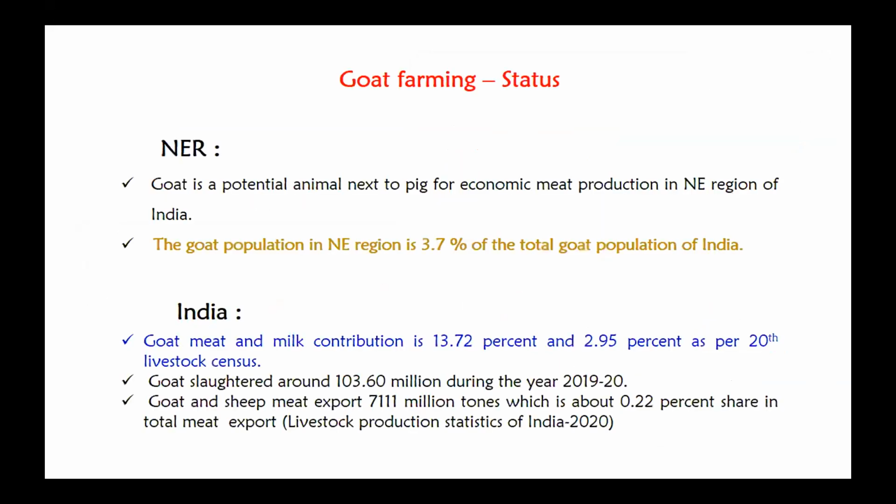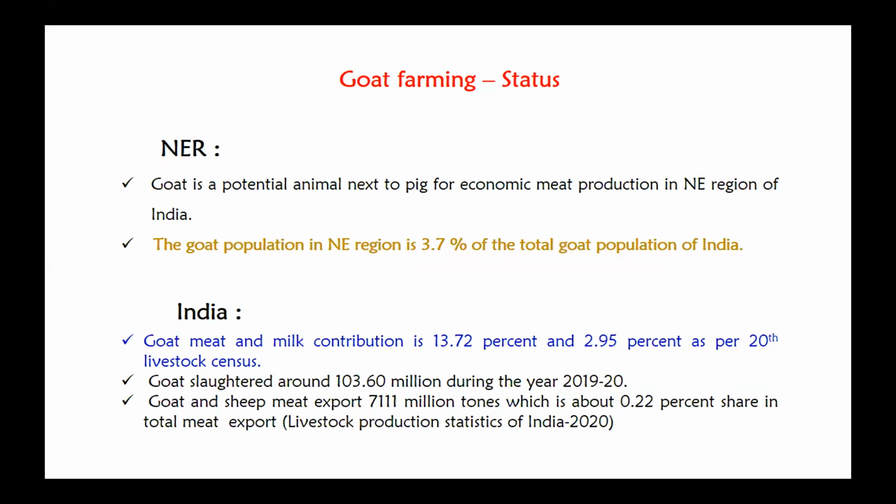About the goat farming status in our region: in the northeastern region, among the livestock species, pig is considered one of the most common animals. It is bred in all the region, but goat is also a potential animal next to pig for economic meat production in the northeast region of India. The goat population in the Northeast is about 3.7% of the total goat population of India.